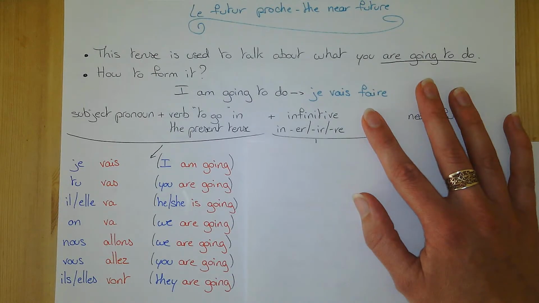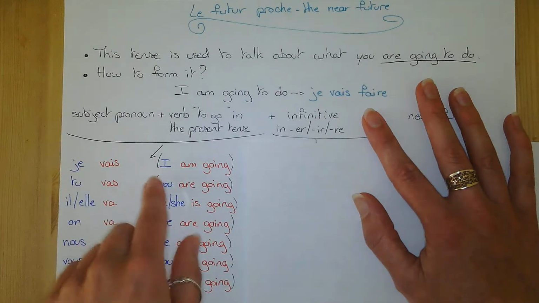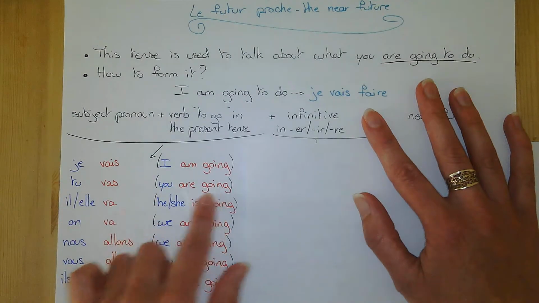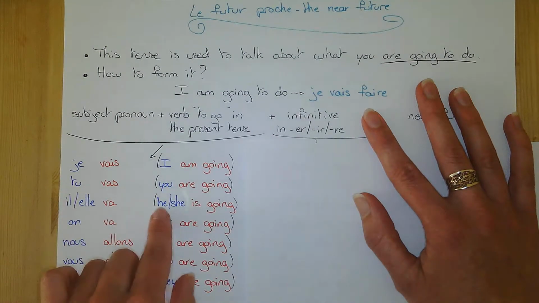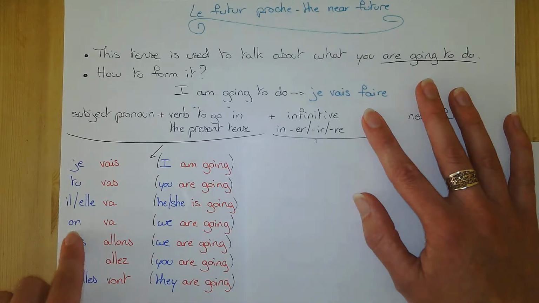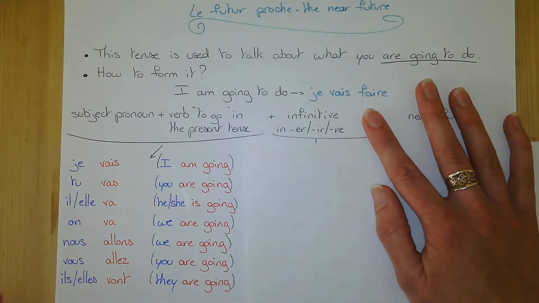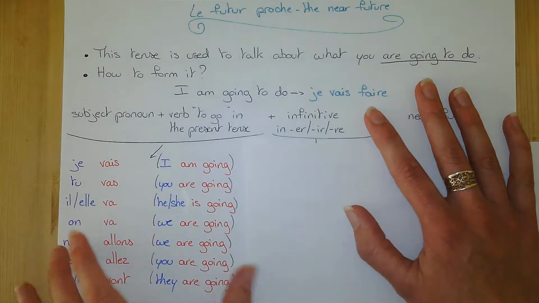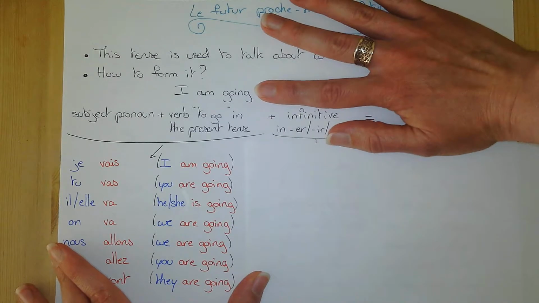So, if you want to say I am going, we've already seen here that it's je vais. Tu vas, you are going. Il or elle va, he or she is going. On va, we are going. The other nous, the other we, nous allons, we are going. Vous allez, you are going. And ils or elles vont, they are going. So that's your first part of the tense, the one that was here.